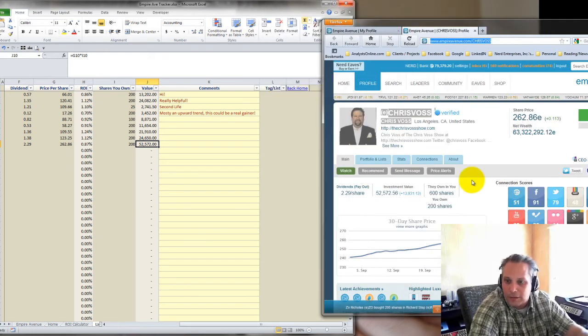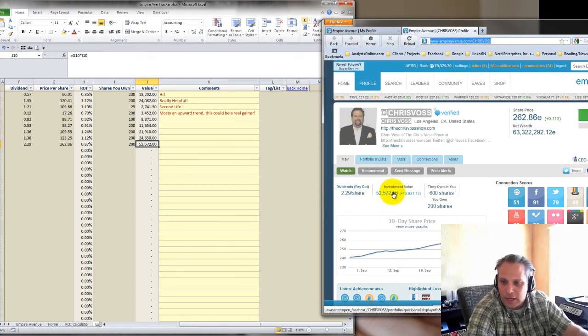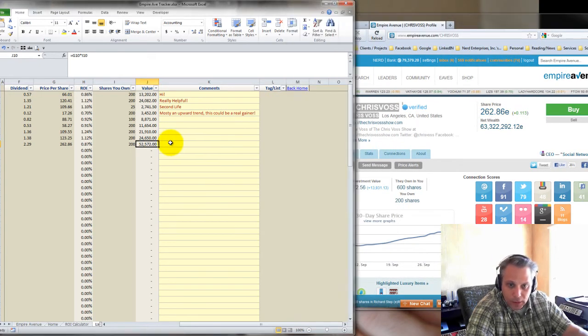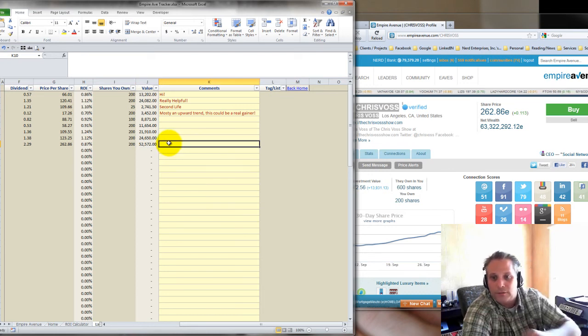And you can, of course, check that, make sure you entered things right. Obviously, it should agree to what Empire Avenue says it is. Now, they have some small differences in rounding for whatever reason. I guess the share price isn't really based on a complete whole number. So it comes out just slightly different, but as long as it's in the ballpark within $1, then you're fine.